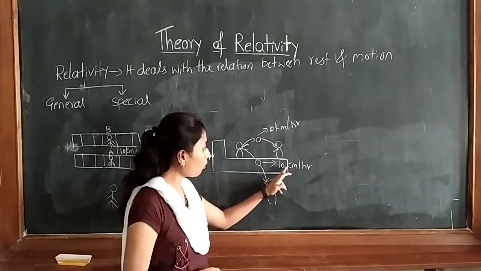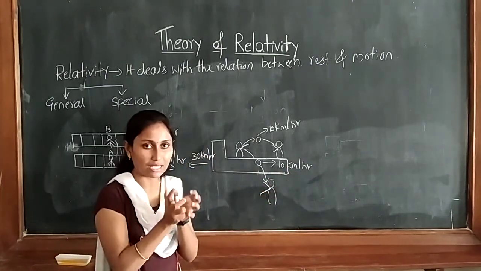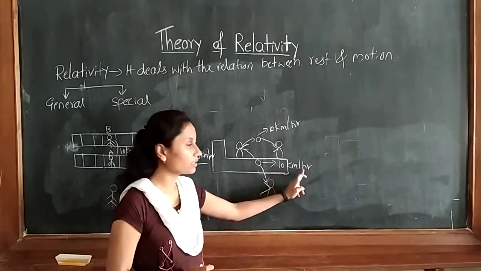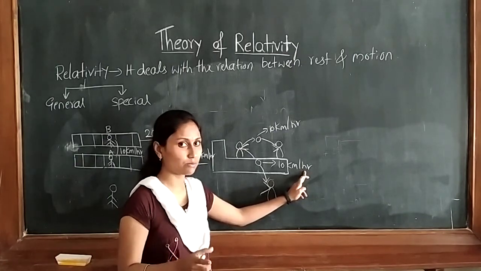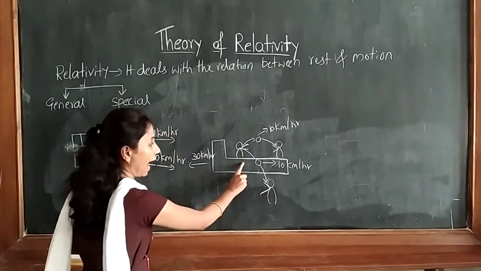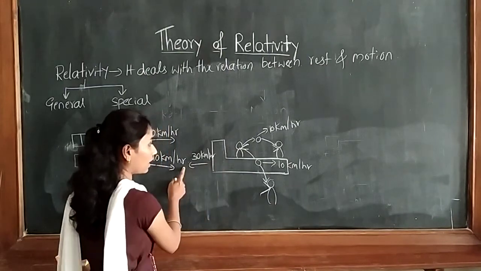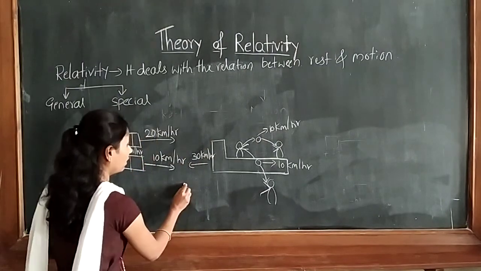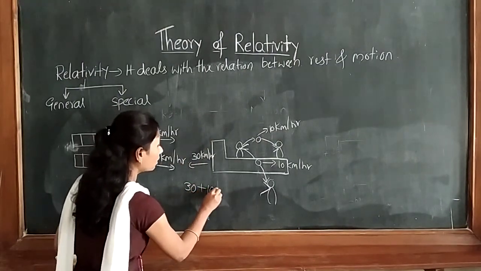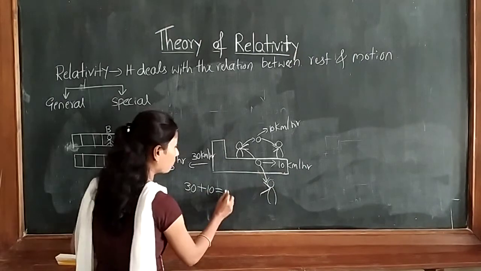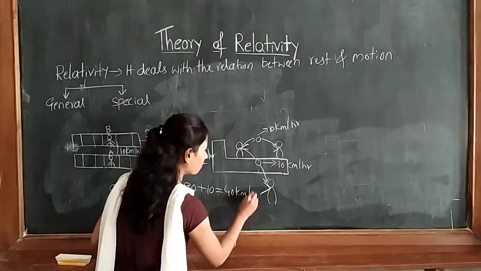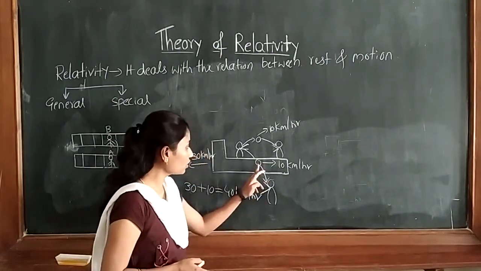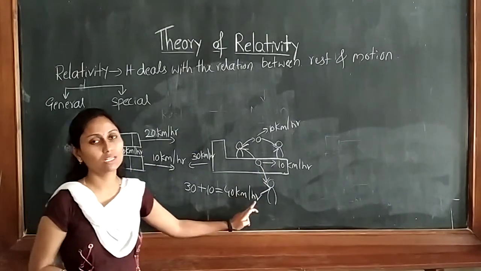So when he throws the ball with the same velocity, 10 km/h only, he will catch the ball. When he catches the ball, will he experience 10 km per hour? No, he will not experience the same velocity, because the truck is moving and the ball is coming with this much velocity. So now this person is experiencing 30 plus 10 is equal to how much? 40 km per hour. So when he catches the ball, he experiences the velocity of the ball as 40 km per hour.